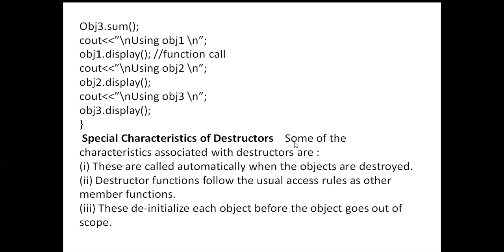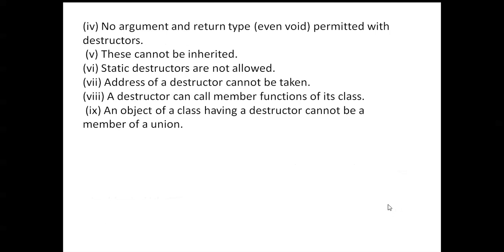Special characteristics of destructors. Some of the characteristics associated with destructors are: these are called automatically when the objects are destroyed. The destructor function follows the usual access rules as other member functions. These de-initialize each object before the object goes out of scope. No argument and no return type, not even void, is permitted with a destructor.